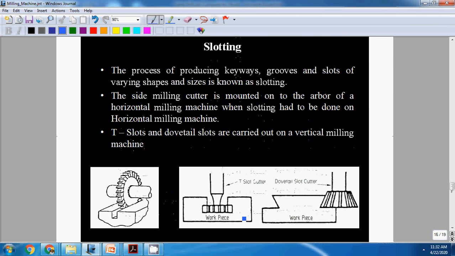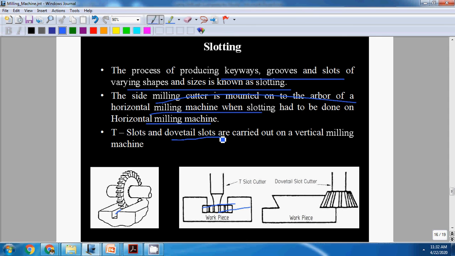Slot milling. Slot milling is a process of producing keyways, grooves, slots, varying shapes, known as slotting. Here slot milling means slots are produced like this. Here also, this is also slot milling. T slot is cut, grooves are cut. This is slot milling. Cutter is mounted on the arbor of the horizontal milling machine when slotting has to be done on the horizontal milling machine. T slots can be produced here.